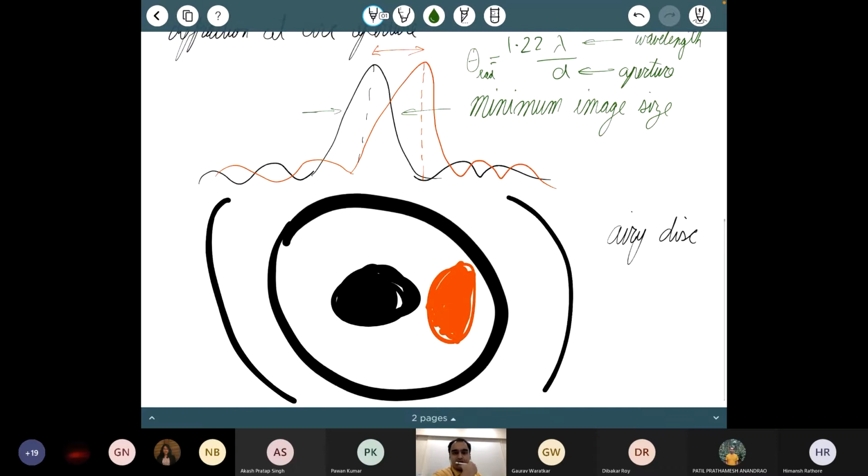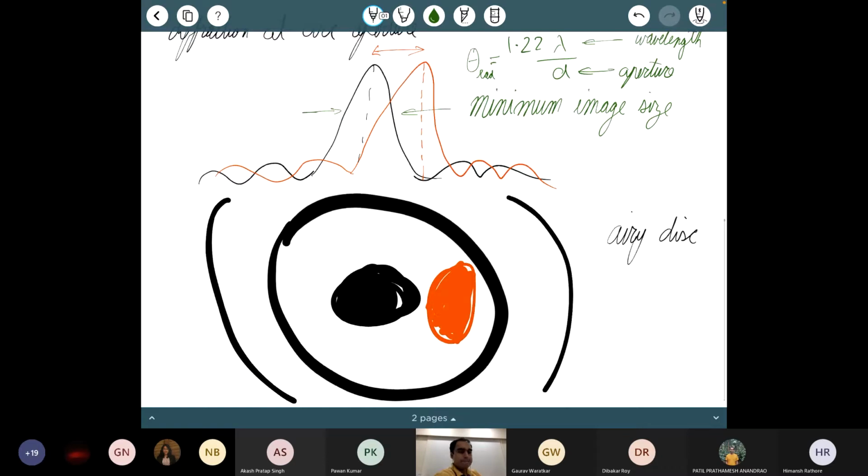Now, if I change that separation to 1.21 lambda by d, it's not as if those blobs are going to stick together and suddenly coalesce into a single blob. Or if I make it 1.23, that's not suddenly going to make them two entirely separate entities. This is a heuristic, an approximate idea: if the peak of one wavy pattern aligns with the smallest point of the other, then that should make it easy enough to separate them. Based on that, this is the minimum separation between two objects. This is also called the resolution of a telescope.